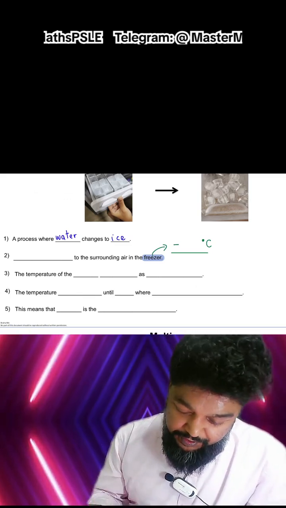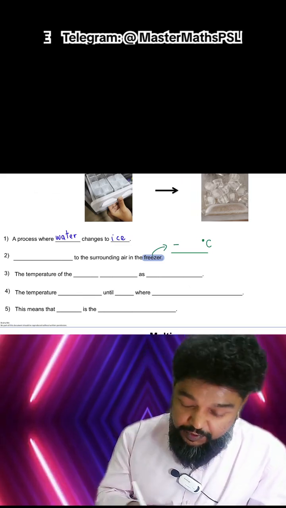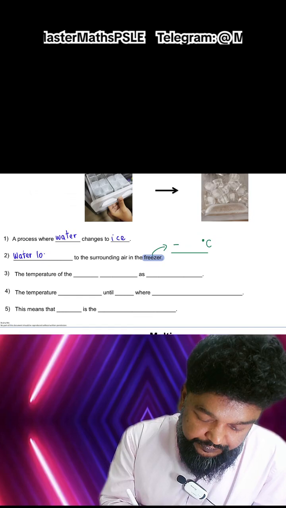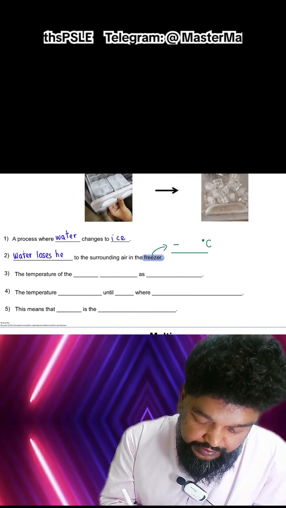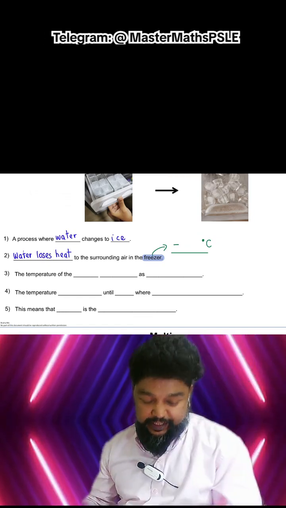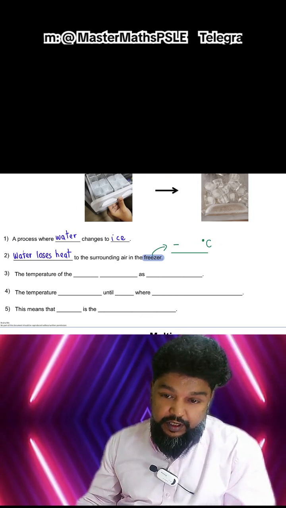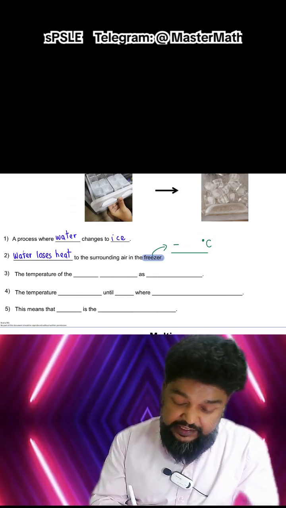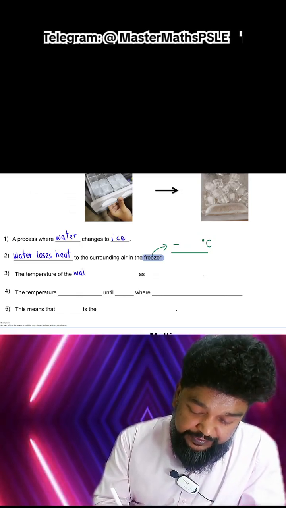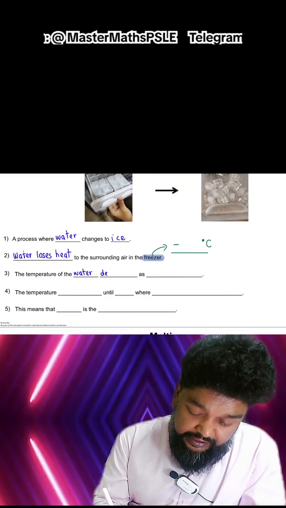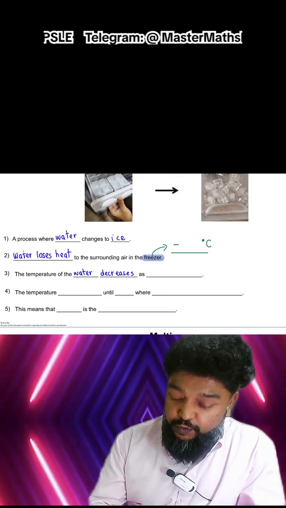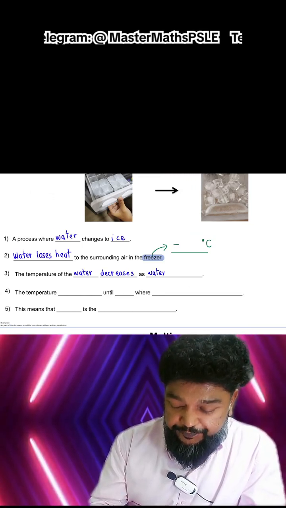Okay, so going back, because it's in a cold place, what happens is this water loses heat. And as the water loses heat, remember when an object loses heat, its temperature starts to decrease. So the temperature of the water decreases, and it keeps decreasing because the water is losing heat.